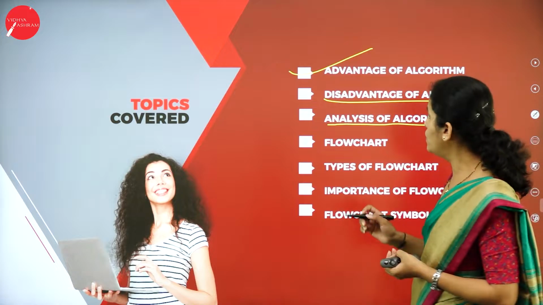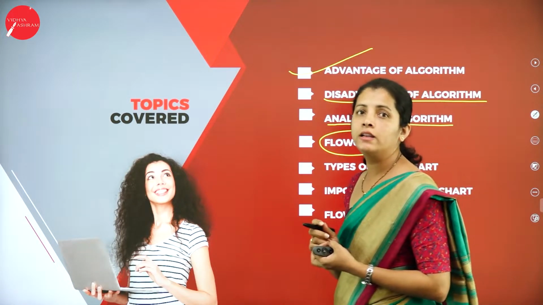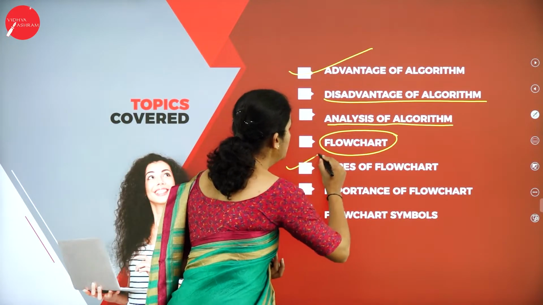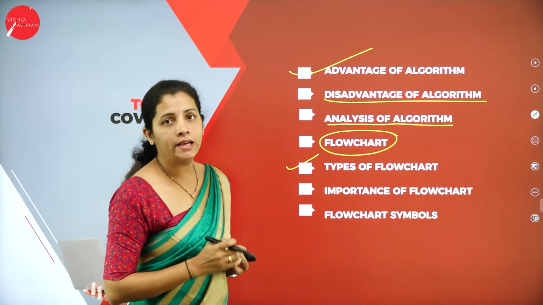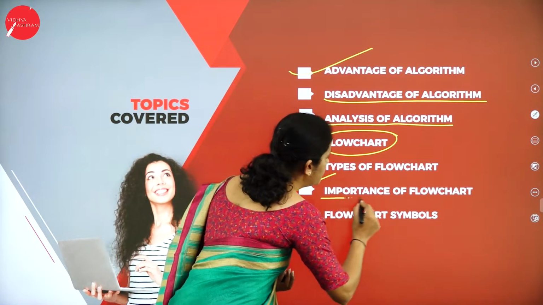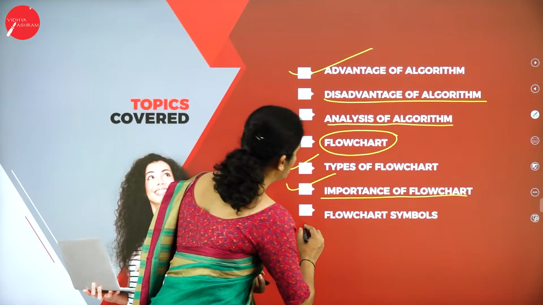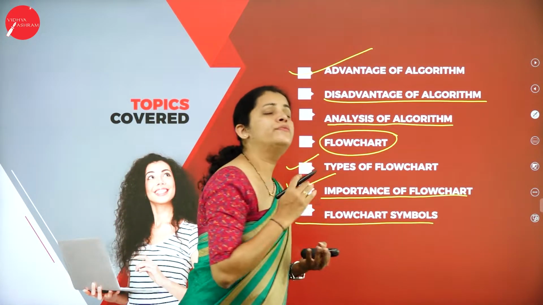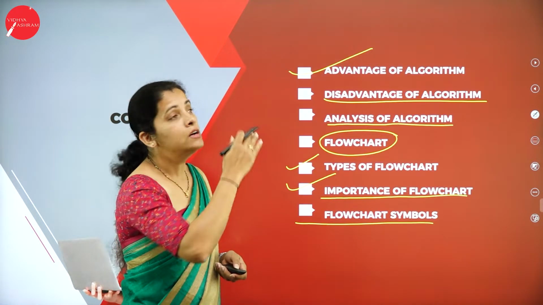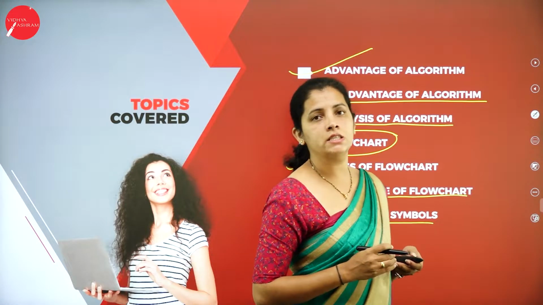Along with that, I'm going to deal with what is flowchart and how to write the flowchart, the different types of flowchart, the importance of flowchart, and the different symbols that come under flowchart. So these are the topics I'm going to discuss in my today's session.